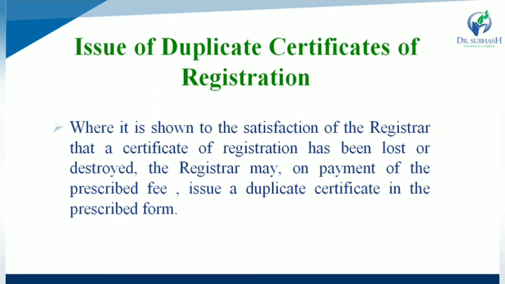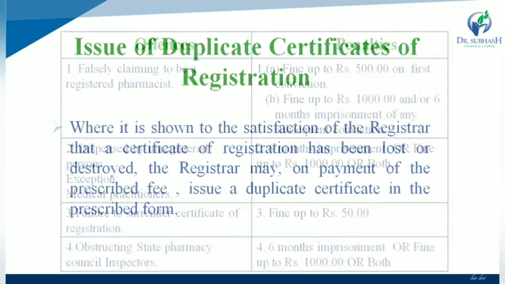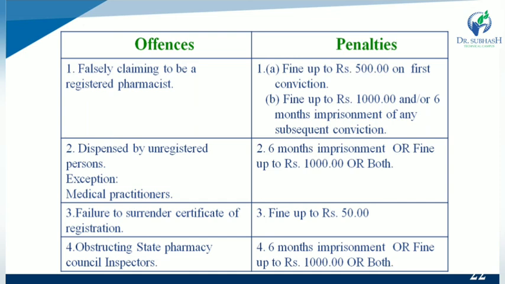After satisfaction of the registrar. What are the offences and penalties regarding the Pharmacy Act 1948? The first offence is falsely claiming to be a registered pharmacist. So what are the penalties? A fine up to Rs 500 on the first conviction. The second is a fine up to Rs 1000 or 6 months imprisonment on any subsequent conviction.